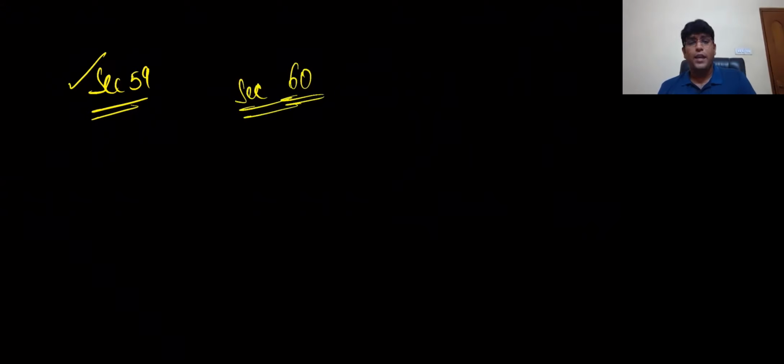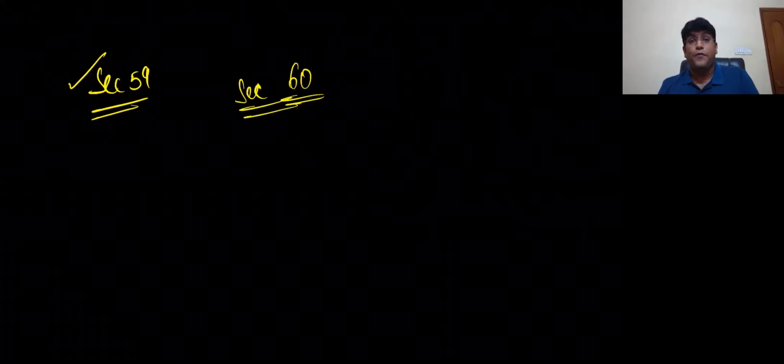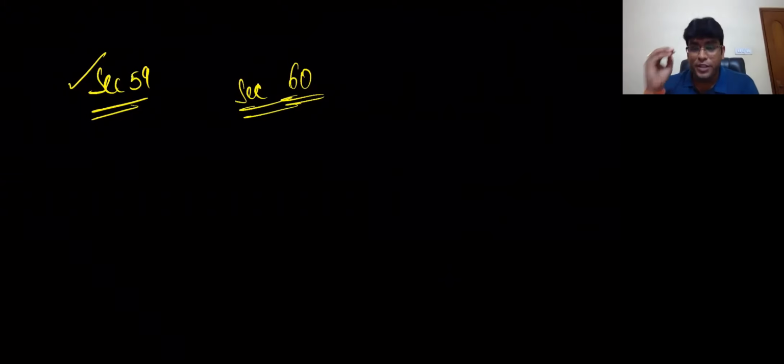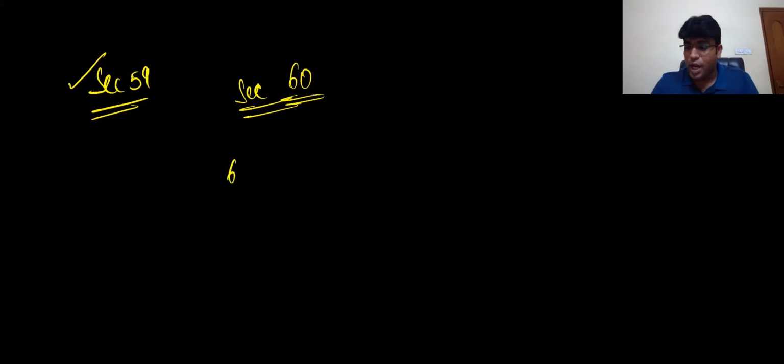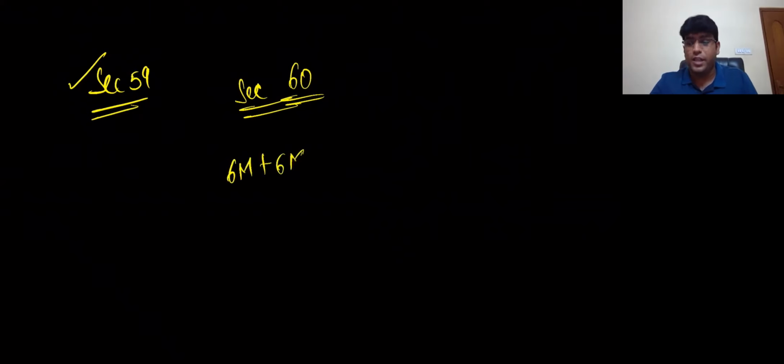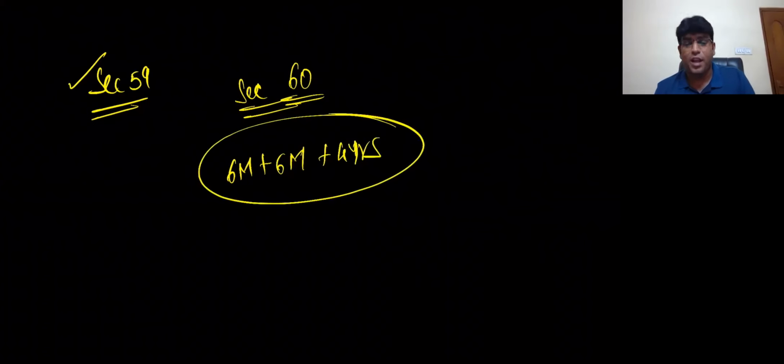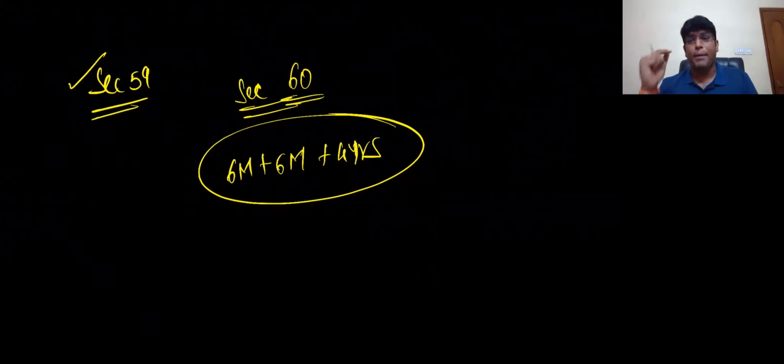Provisional assessment. If a particular person is unable to determine the value or rate, he can make an application for provisional assessment. Then a proper officer will pass an order within 90 days. After that, he will pass the final order within 6 months. 6 months can be further extended by 6 months by the additional or joint commissioner, and can be further extended for 4 years by the commissioner. So provisional assessment can continue for a maximum period of 5 years. And after final assessment, my dear friends, there could be a case where amount is payable or amount is refundable.